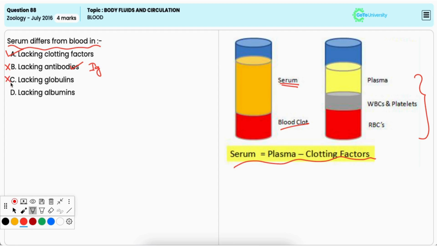It is also incorrect because serum contains globulins, which are proteins involved in immune function, transport, as well as other roles. Option D, lacking albumins. It is also incorrect because serum contains albumins, which are proteins responsible for maintaining osmotic pressure and transporting substances.